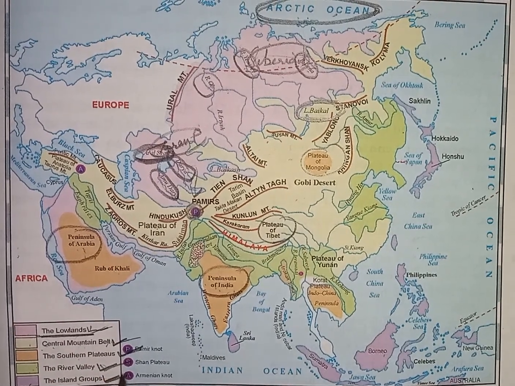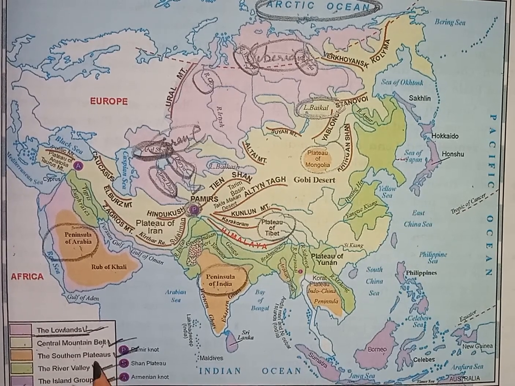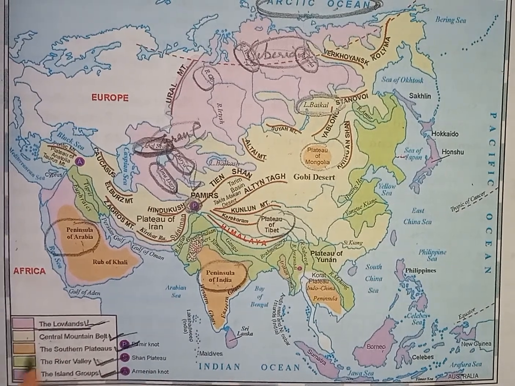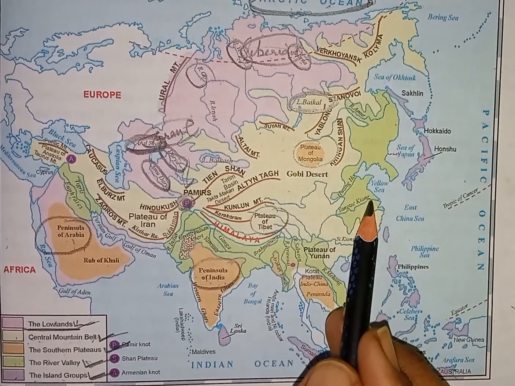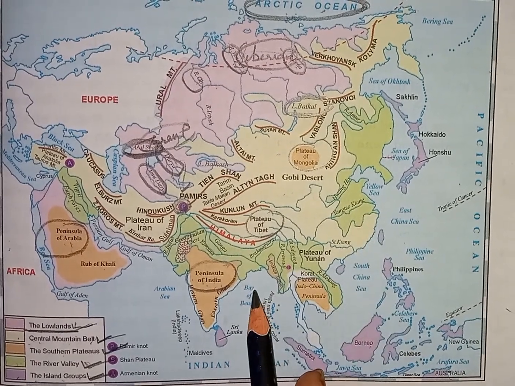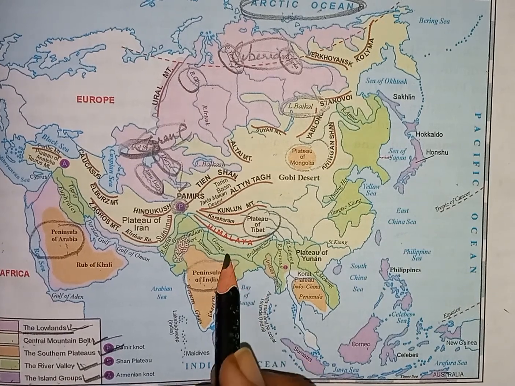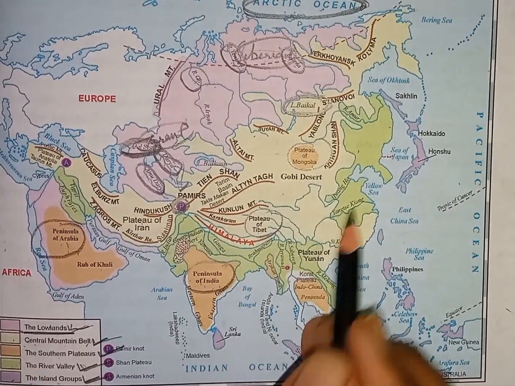Now comes the great river valleys. Valleys means number of valleys. Obviously the rivers will be found there. Fine. So which part is that? Green part. Can you see here the green part? Okay, children. So this green part is the Great River Valleys. River valleys are the most important region of Asia, and most of the settlements were found in these areas only.